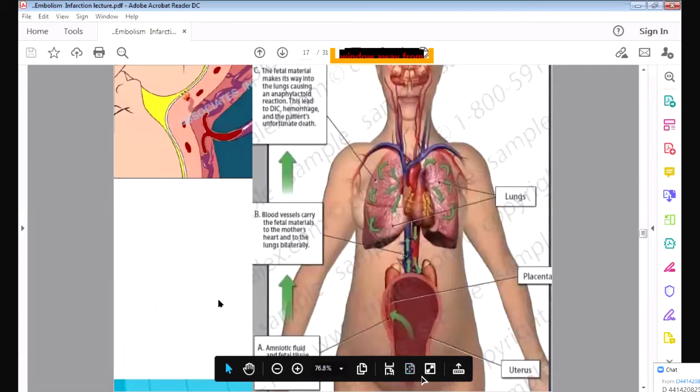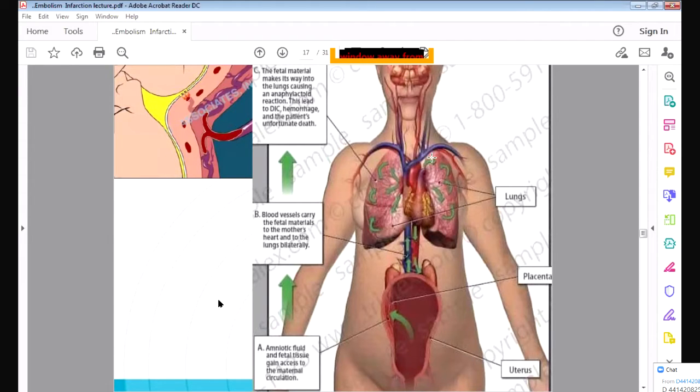During delivery, when the baby is delivered, the maternal blood vessels in the placenta are ruptured. So this amniotic fluid can enter the blood vessels of the mother, and it can travel through the veins to the inferior vena cava, and again it can enter the lungs and cause embolism. So this is very important.